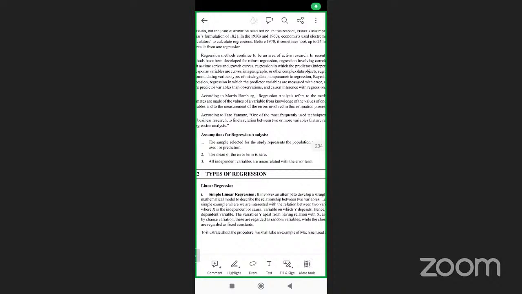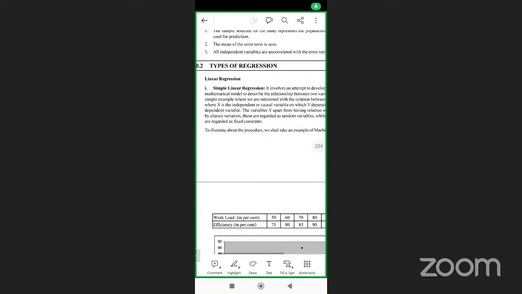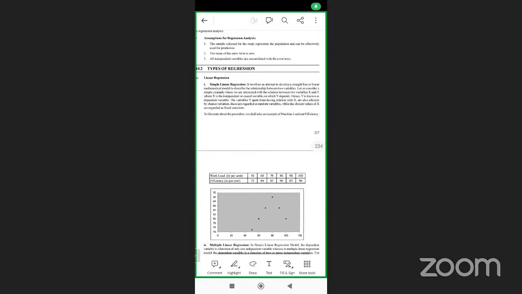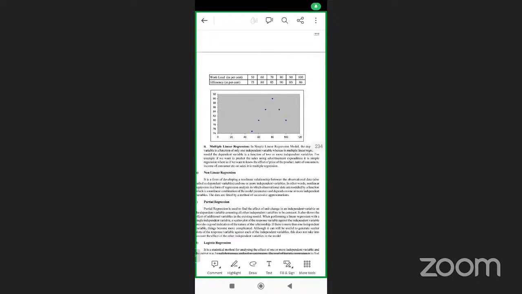Now, let us say the hike in the price of vegetables is a dependent variable on what? Petrol prices. Are you understanding? Now, see, in the types of regression, there is simple linear regression analysis. In that, it involves an attempt to develop a straight line or linear mathematical series, workload in percentage, efficiency in percentage. We will plot this.